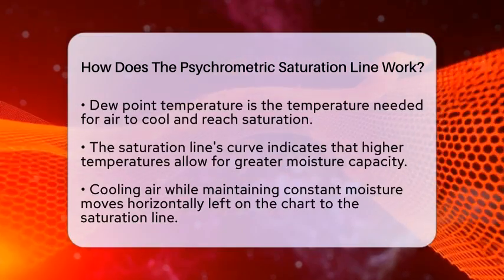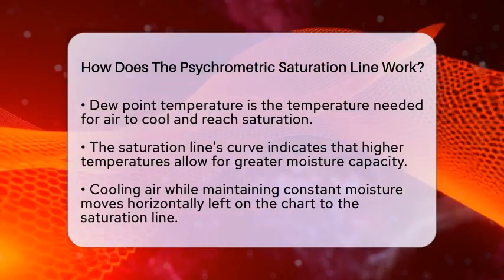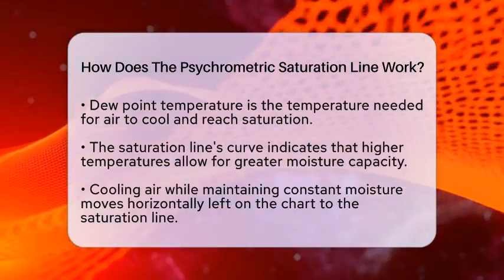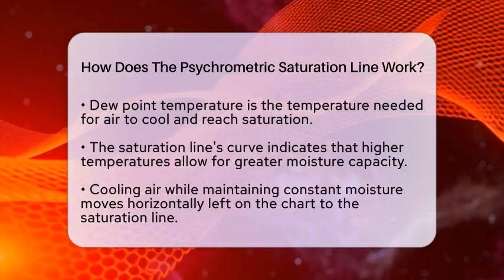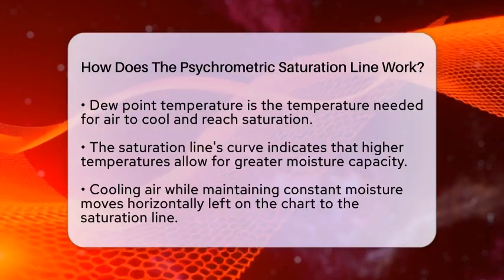If you cool air while keeping the moisture content constant, you will move horizontally left on the chart until you reach the saturation line. This indicates 100% relative humidity and the dew point temperature.